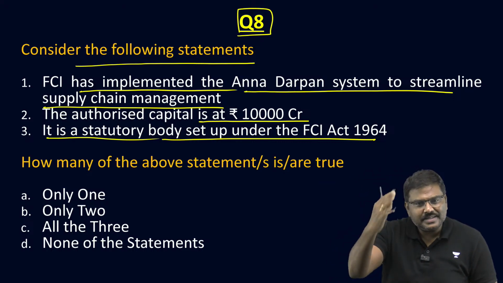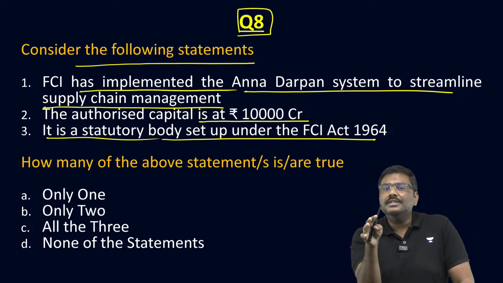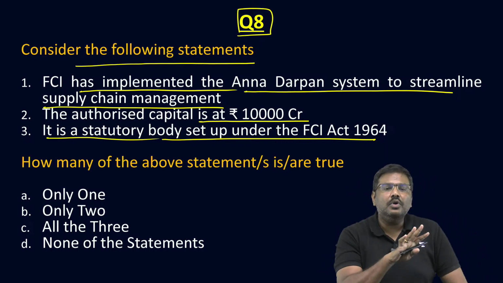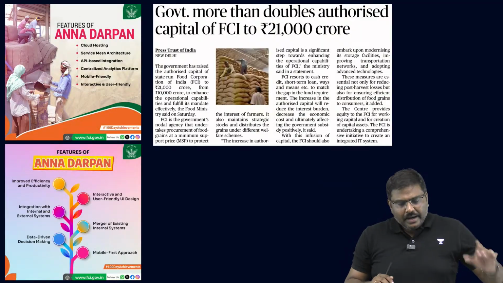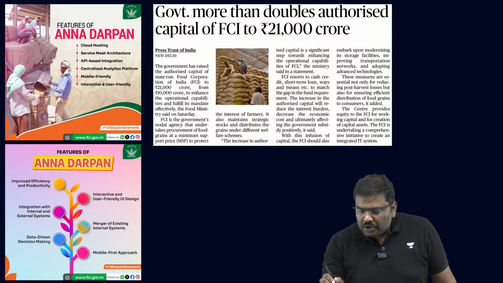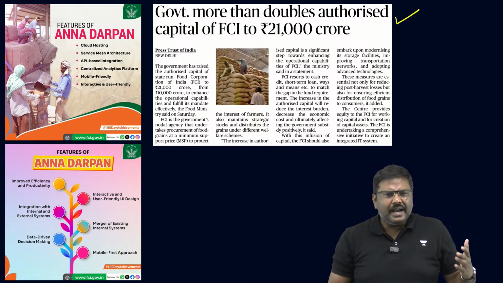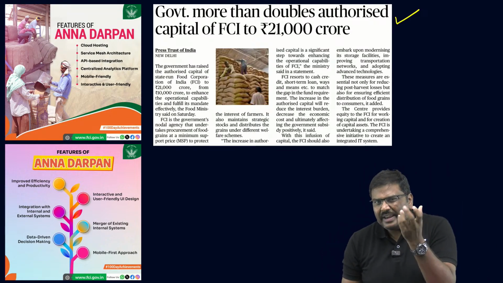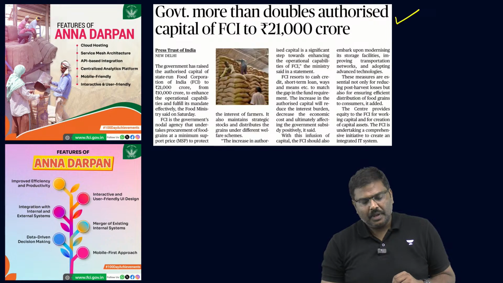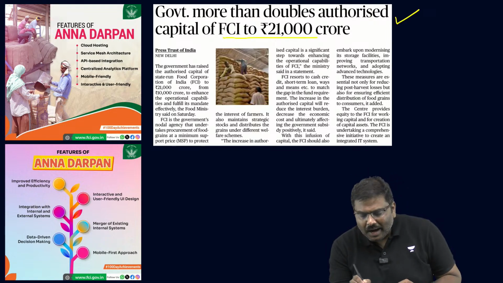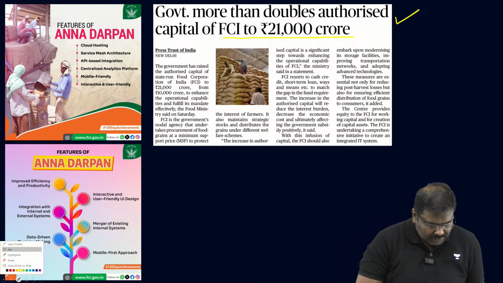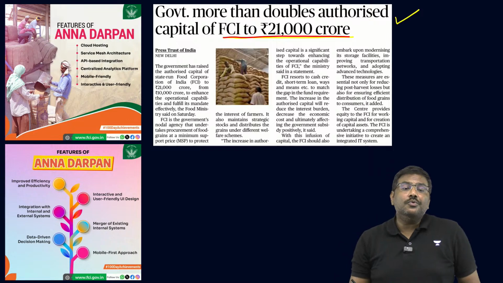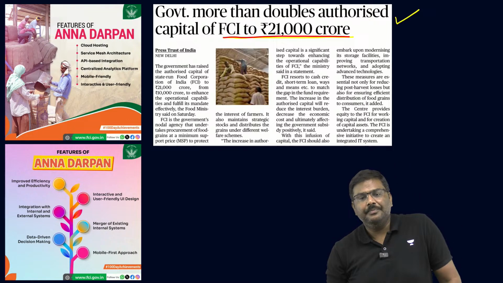The poll has already started. But those who want to listen, let's start listening to the argument here. What are the important points? Now, please understand, the Food Corporation of India, FCI, generally is there in the newspaper. But last year, there was one very important newspaper article. The article simply says, authorized capital for Food Corporation of India has been increased to 21,000 crore rupees.